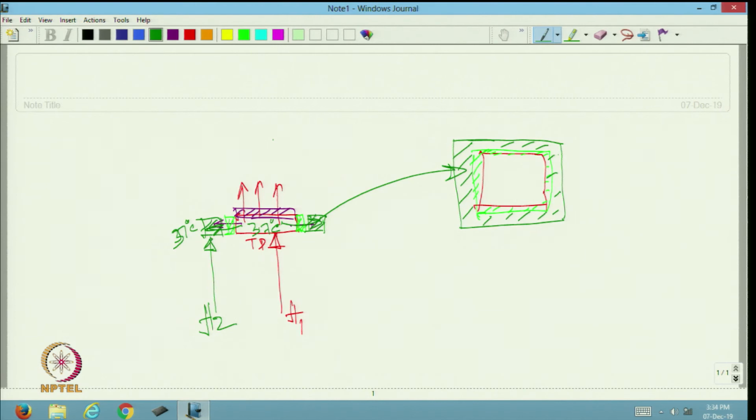So, heat can flow only in this direction, but it can also flow in the bottom direction. To prevent the heat flow through the bottom, another plate was used, this is H3, the bottom plate, and here again the temperature is kept at, say, 37 degrees Celsius.